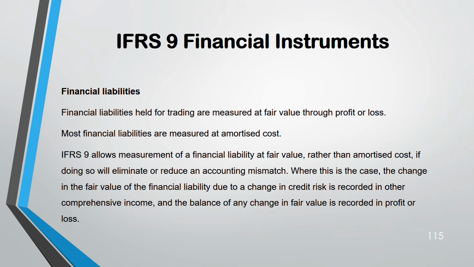But there is one more rule in IFRS 9 for financial liability. Financial liabilities are to be measured at amortized cost, but IFRS 9 allows measuring at fair value if measuring it at fair value helps to eliminate or reduce an accounting mismatch.